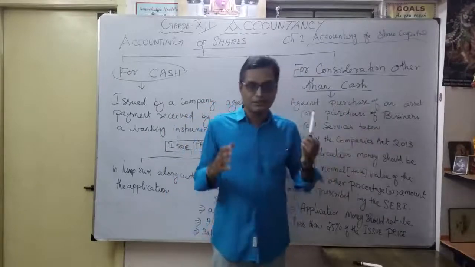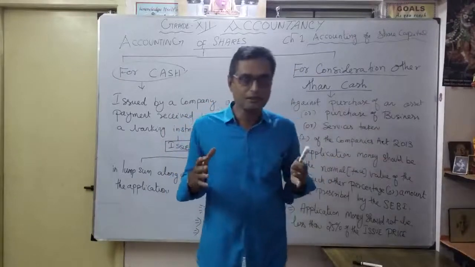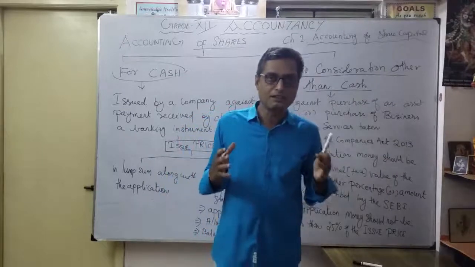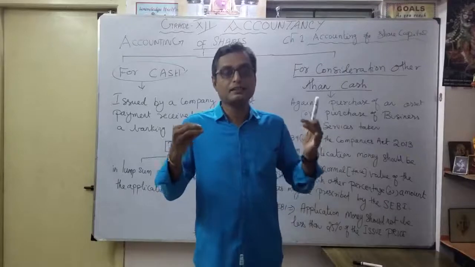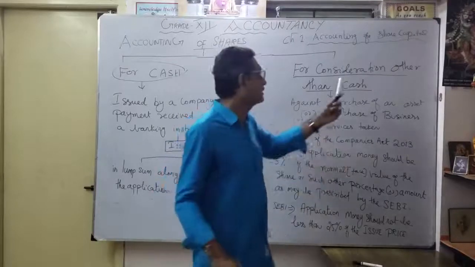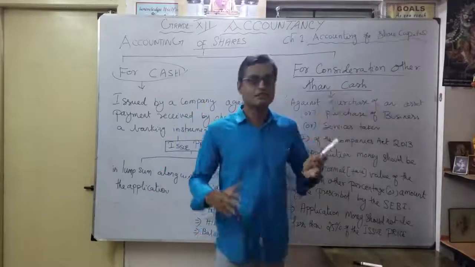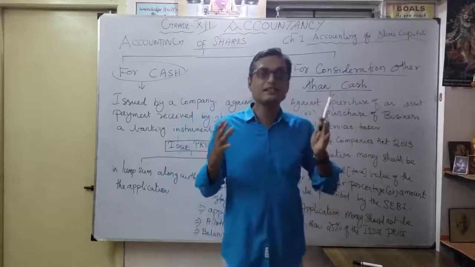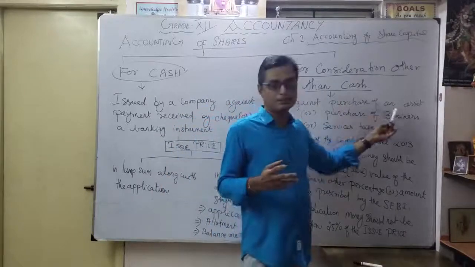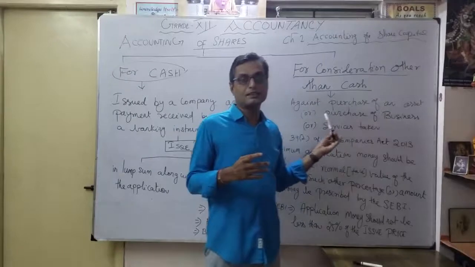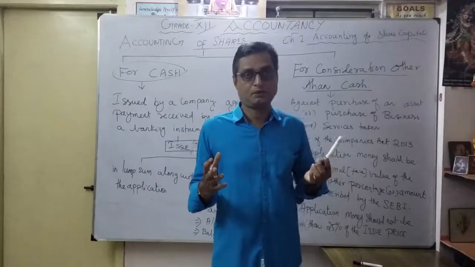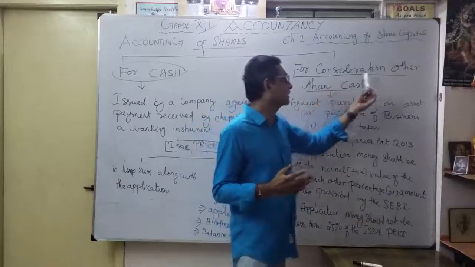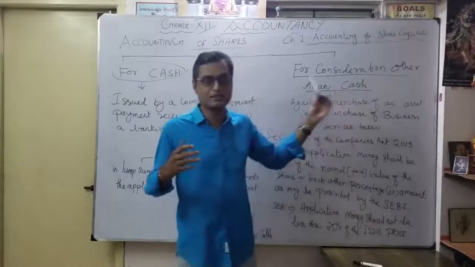Suppose you want to buy a business or any services, the company can offer shares instead of cash. That's why it is consideration other than cash. Whenever there is purchase of an asset or business, or any service offered, we are issuing shares instead of giving cash. Okay, that we will discuss later.